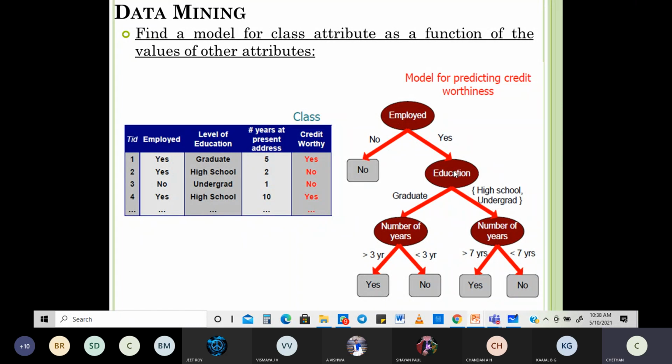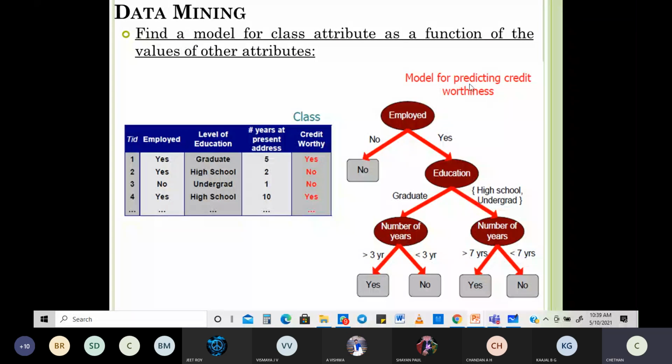So then you check for his education. If he is a graduate, a very good amount of graduate, and the number of years is more than 3 years, there's a very good probability that he'll pay back the credit card amount. If it's less than that, maybe no. Then again, high school, undergraduate, the number of years is more than 7 years, yes, fine, we can give. If it is less than that, we are not going to give.